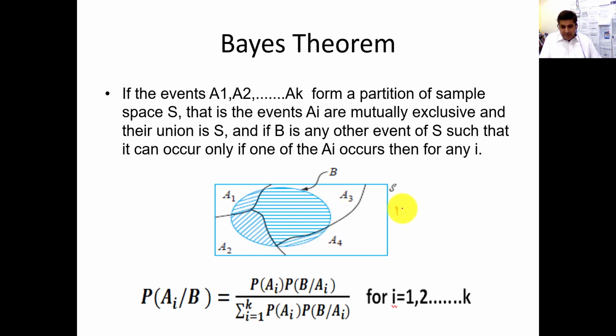The probability of B is defective, let's suppose, the circle probability.